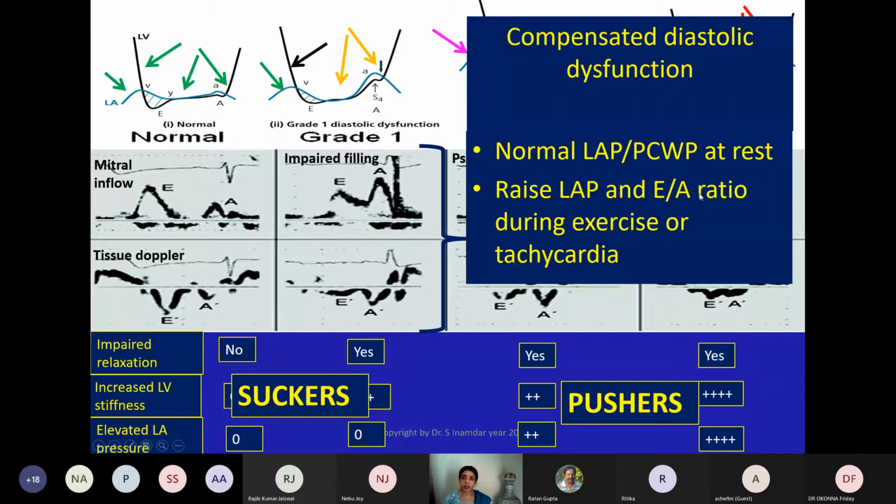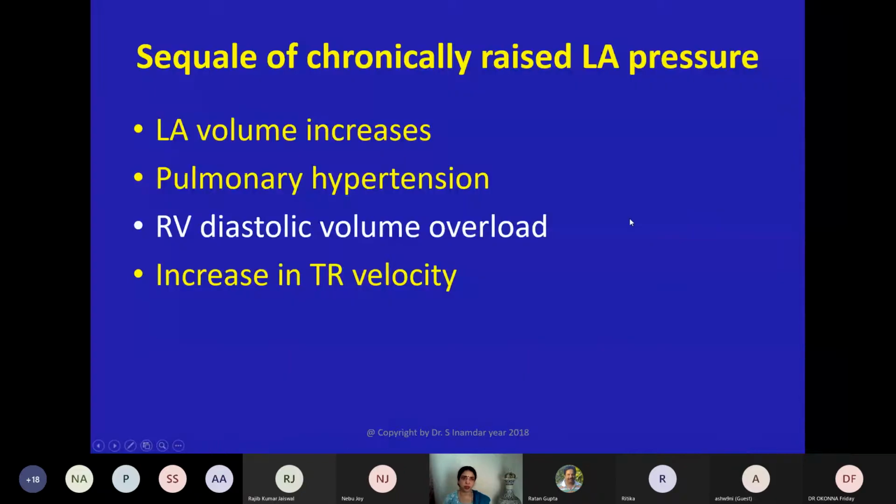Raised LAP and E/A ratio during exercise and tachycardia. See, when you go to see a patient in the preoperative period, the patient may complain that he gets breathless after exercise. So sometimes patients stop moving. So he says, I am normal. There is nothing abnormal with me. But you have to ask this history in detail. If he is getting breathless after exercise, which he never used to get, that means he may be in grade 1 with raised LAP after exercise. That's a very important concept.